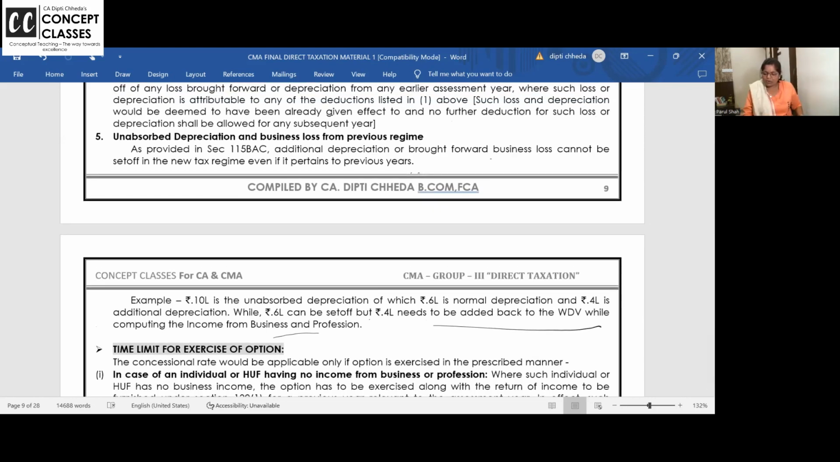Additional depreciation and brought forward business loss cannot be set off, even if it pertains to earlier years, except related to normal depreciation. Suppose I told you in 1819 my normal depreciation was 6 lakhs, and because of that, loss was coming in that year. Can I bring that now and set off in this year? Yes. Additional depreciation? No. Other business loss? No. House property loss? No. Okay? Right.